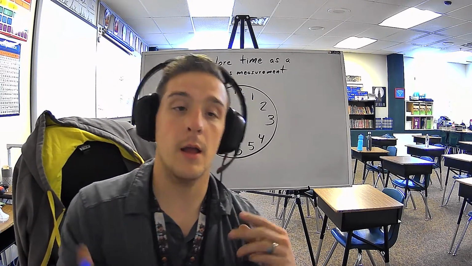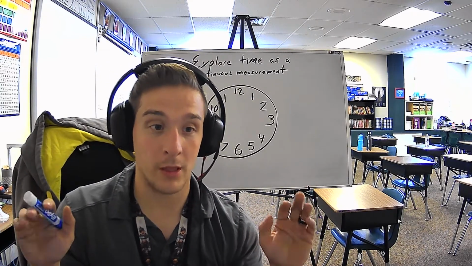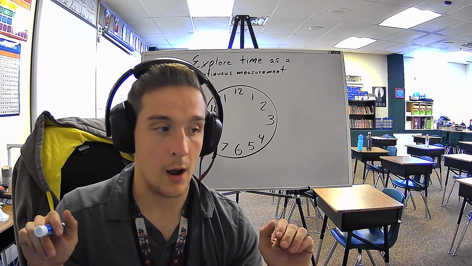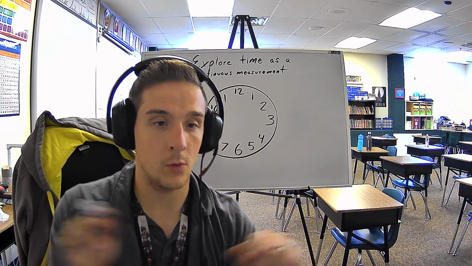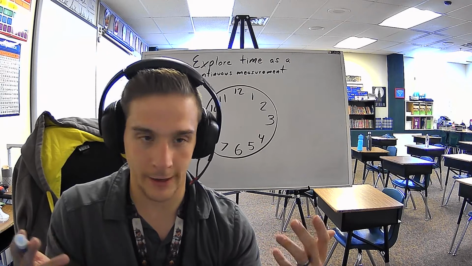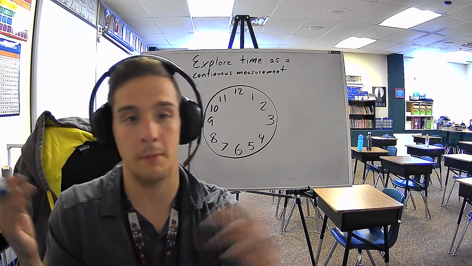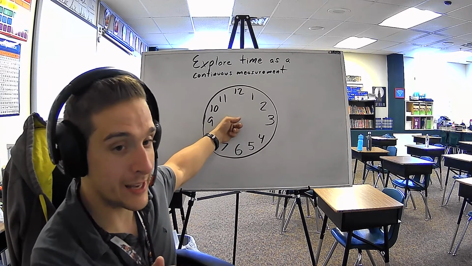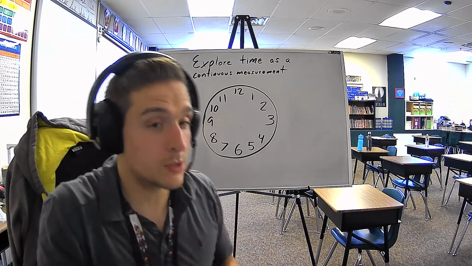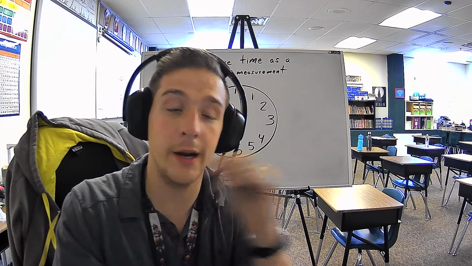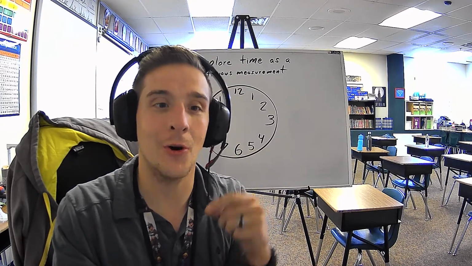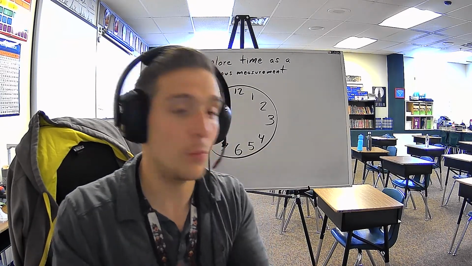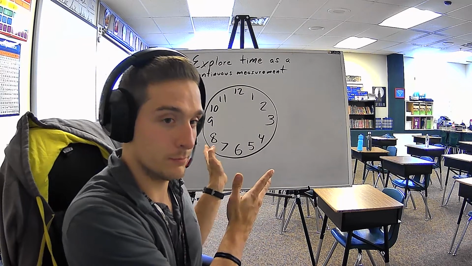Now, it's important to be able to read both types of clocks. The digital clock is just more convenient. You ask, oh, what time is it? Bam, I know what time it is. But knowing how to read an analog clock is also very important because it's a great example of how time is always continuing, from a physical perspective.